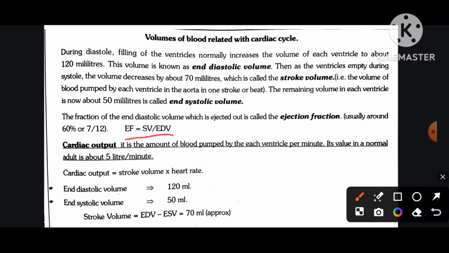Cardiac output is the amount of blood pumped by each ventricle per minute. Its value in a normal adult is about 5 liters per minute. Cardiac output is equal to stroke volume times heart rate. End-diastolic volume 120 ml, end-systolic volume 50 ml. Stroke volume is equal to end-diastolic volume minus end-systolic volume, which is equal to 70 ml approximately. Cardiac output equals stroke volume times heart rate.